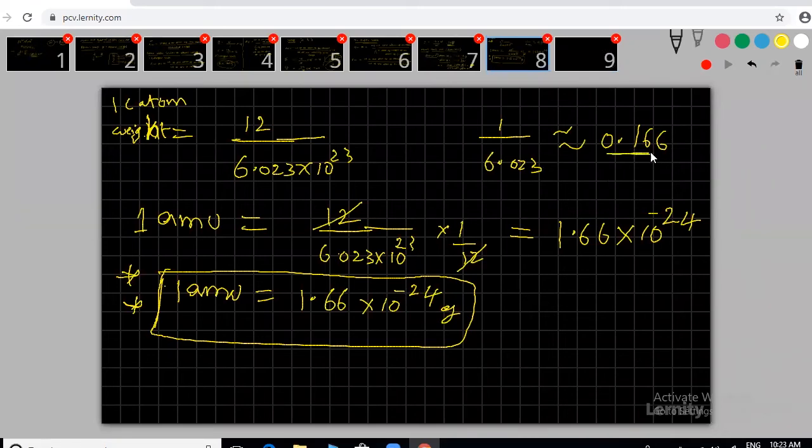And then you can remove 1 point. It is still not getting. Okay, fine. 0.166 into 10 power minus 23 will get by dividing 1 by Avogadro number. Then if you remove at least 1 point, I will get 1.66 into 10 power minus 24. This is the answer.